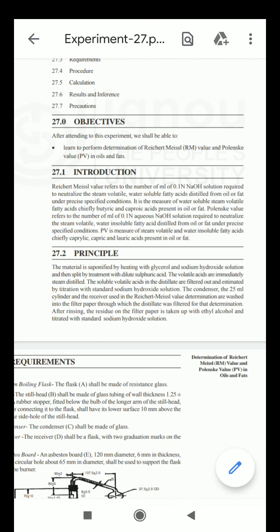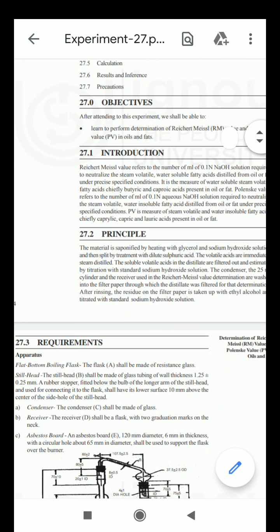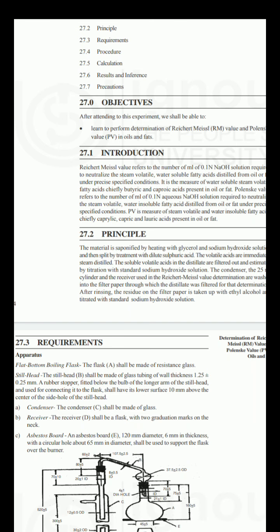In the next part we will see what the experimentation is, how to calculate, and how to operate this particular apparatus. We will see all these things one by one. But for now you have to keep in mind that the Reichert-Meissl value is particularly used to calculate the volatile, water soluble fatty acids. This is one thing you should keep in mind.